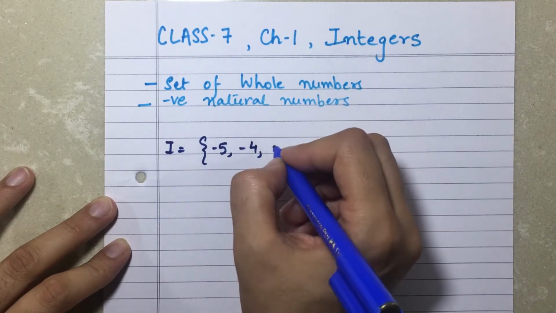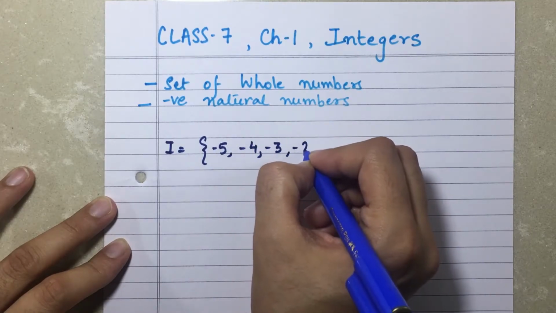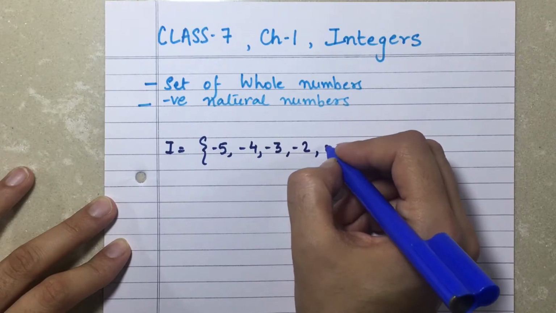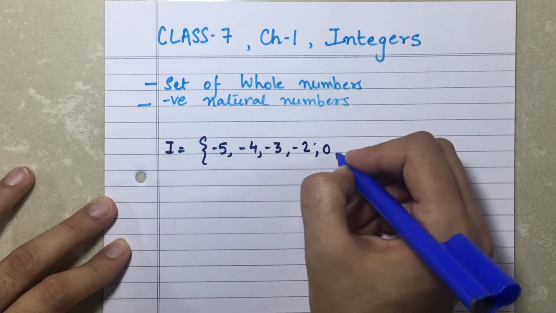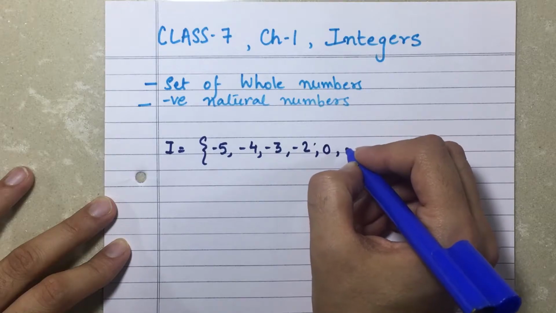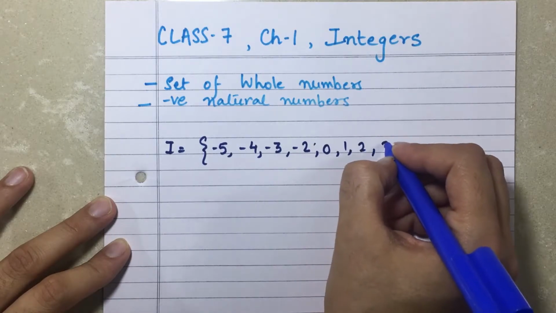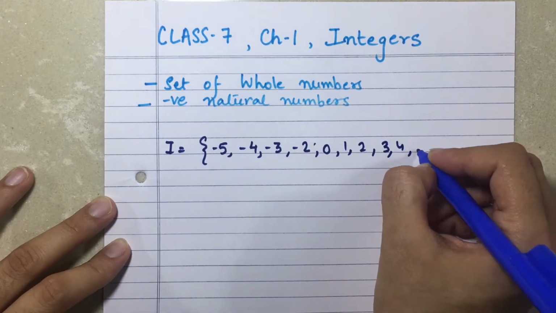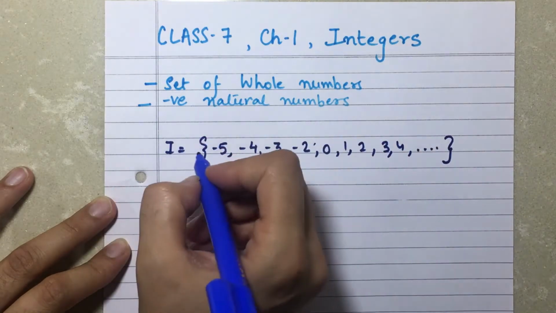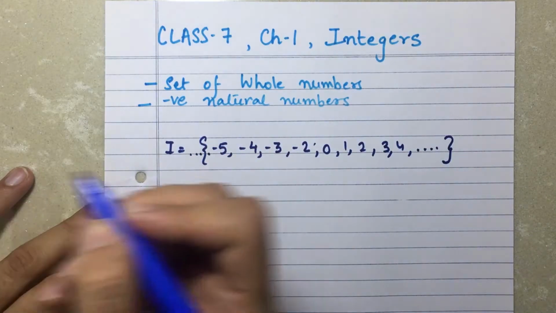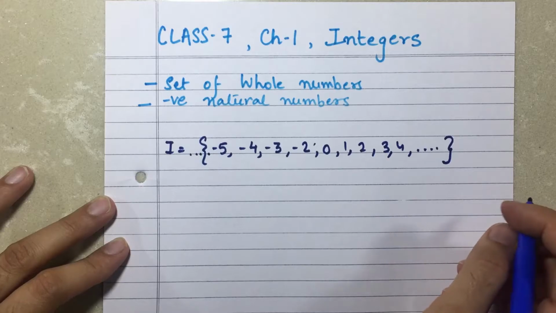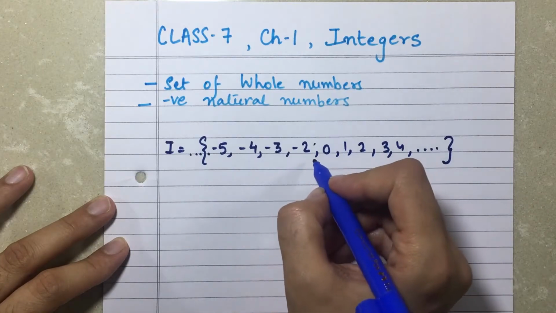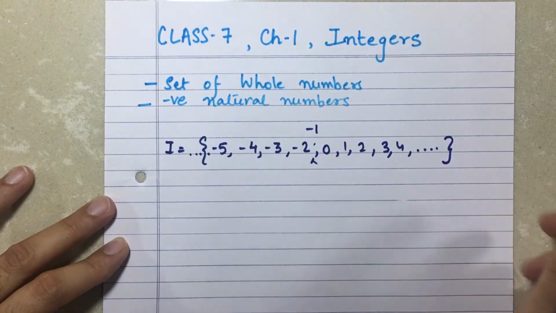We know what the negative sign is and we can represent it like this. But we also have positive numbers in it. So 1, 2, 3, 4 and so on. Here it goes increasing, and on the other side also. Here we have missed -1. We can count that as well.